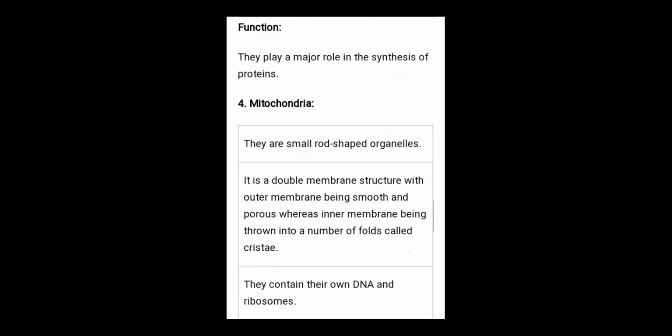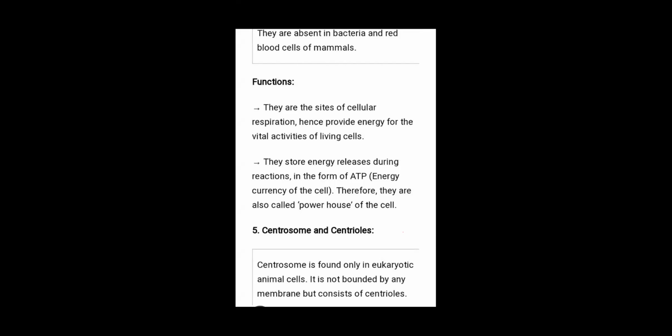They are absent in the bacteria and red blood cells of mammals. Here, the endoplasmic reticulum is absent in the red blood cells, and the mitochondria is also absent in the red blood cells of mammals, and they are also absent in the bacteria.